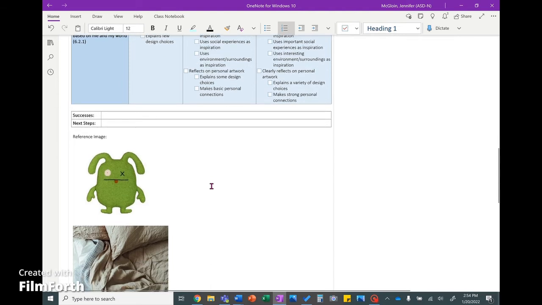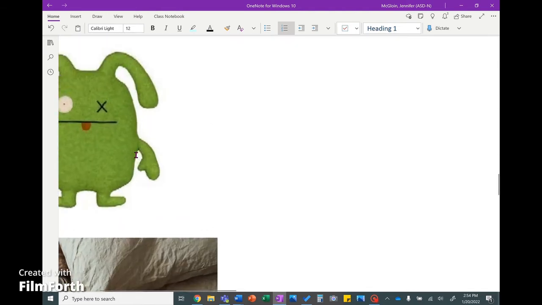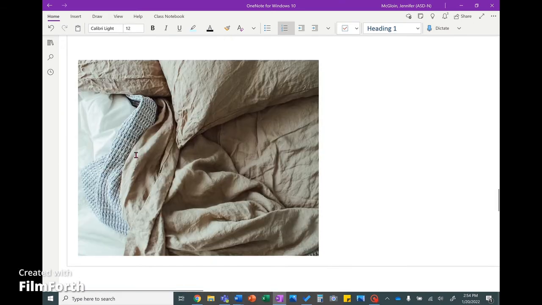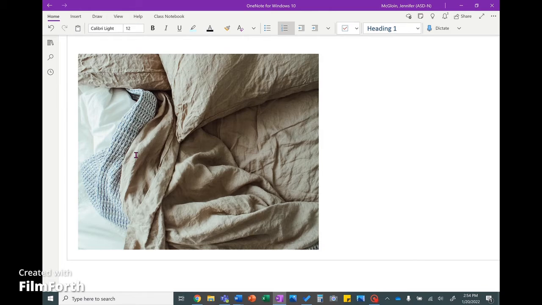Let's look at my reference image. So there's Ox in real life. So I think it looks pretty similar. I'm really happy with the results. And here's some random bed sheets I found online to help me with my background.